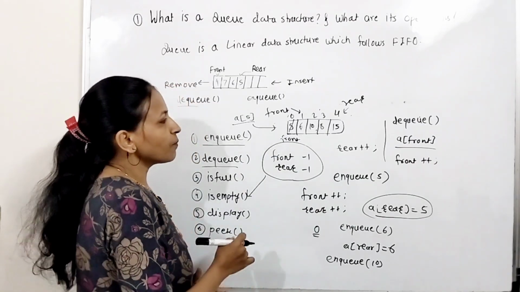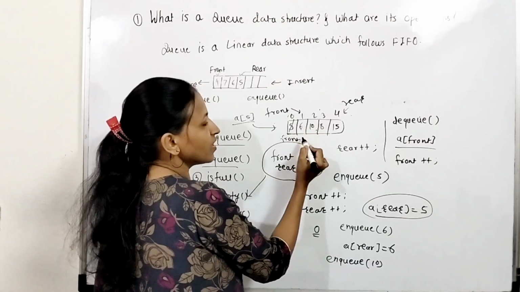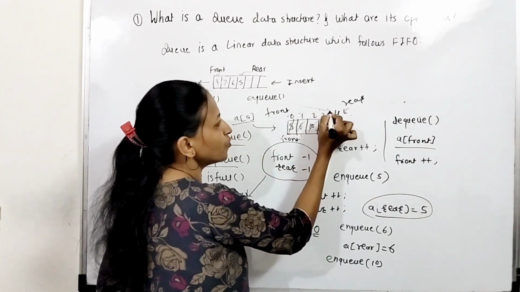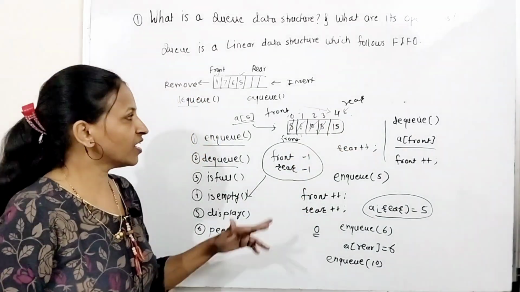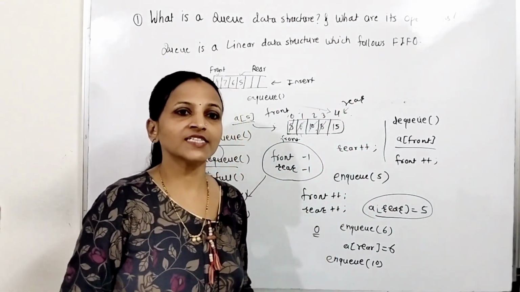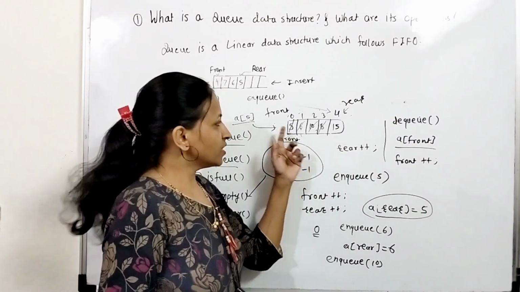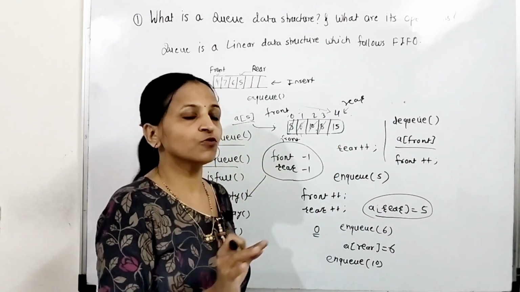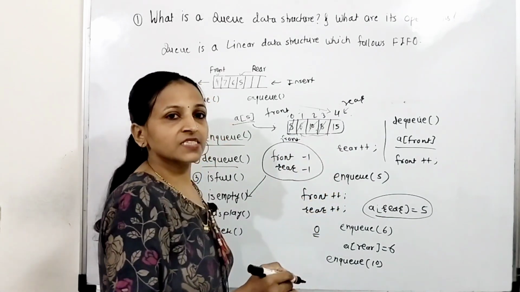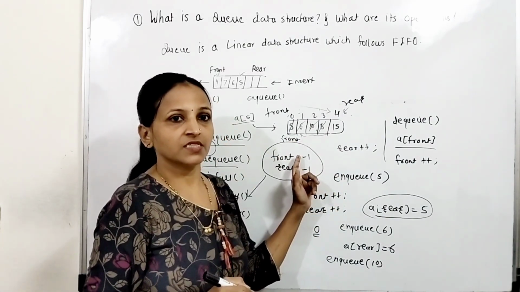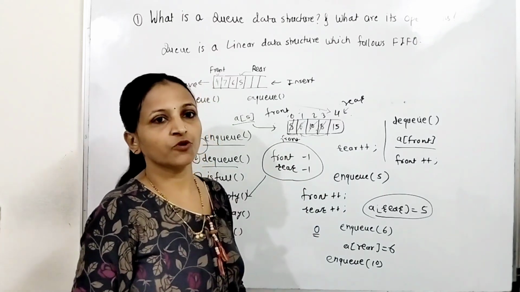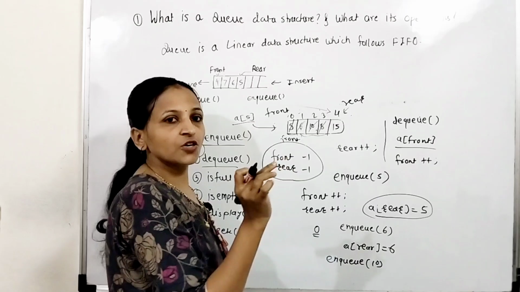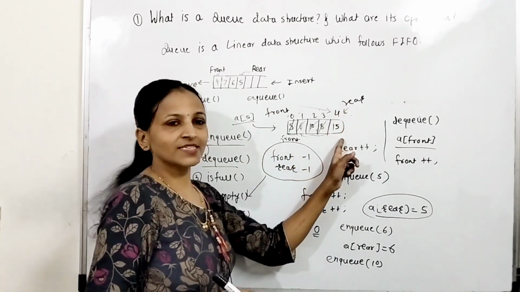Now one more point: suppose you have called the dequeue operation again, so this will be removed, this will be removed, this will be removed, and front is now pointing to 4 and rear is also pointing to 4. Whenever front and rear are both the same, you can say that the queue has only one element. But here, if you want to insert one more element, you cannot do that even though there are empty spaces. Okay, then also you cannot insert any more element in this queue. But you can do one thing: suppose there is only one element in the queue, how can you decide that front and rear are both the same?